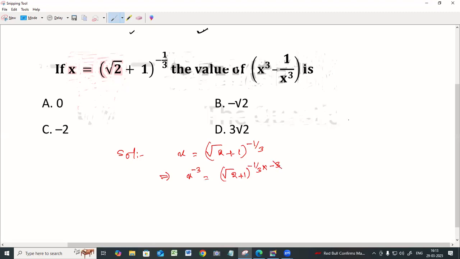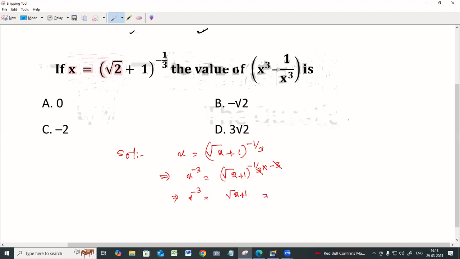So minus 3 cancels. Now we can write x to the power minus 3 is equal to root 2 plus 1.